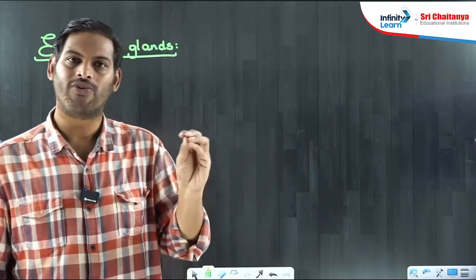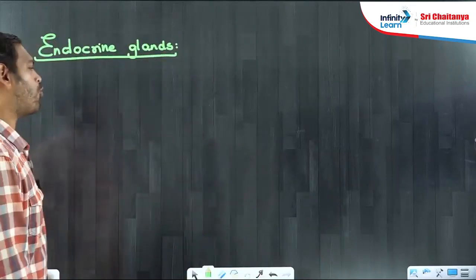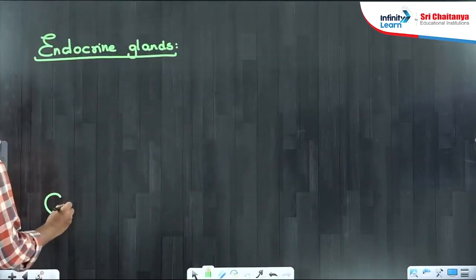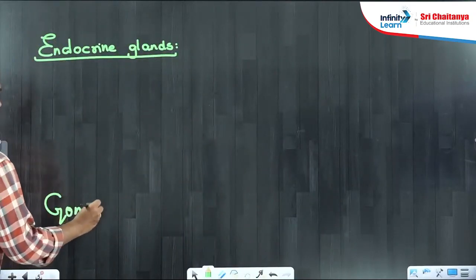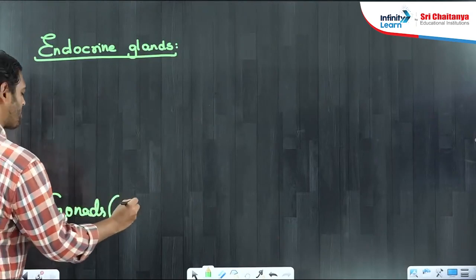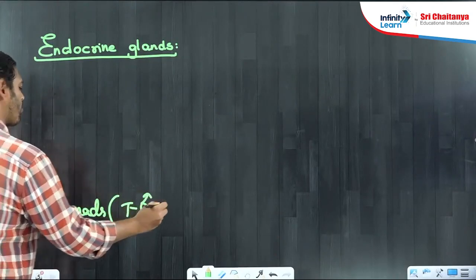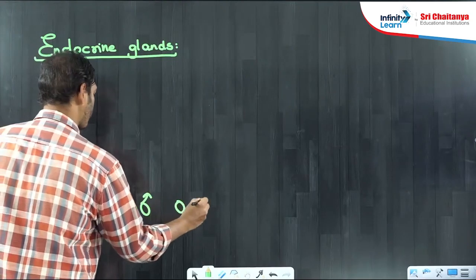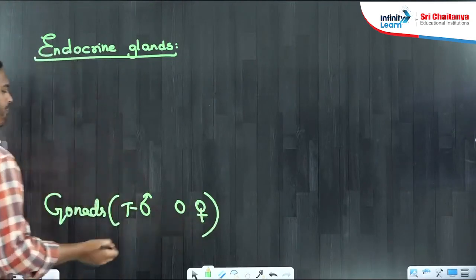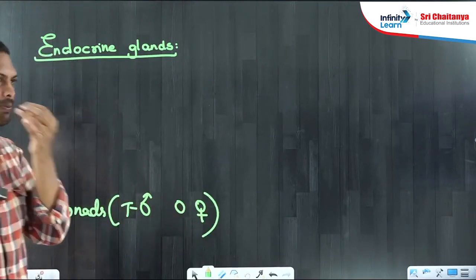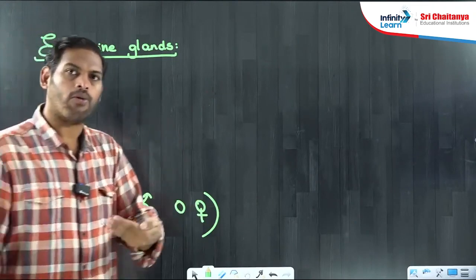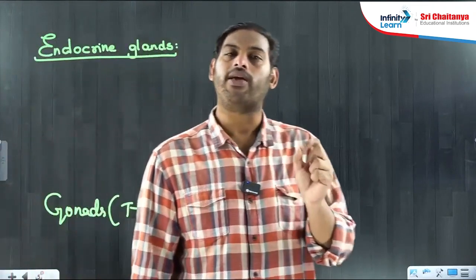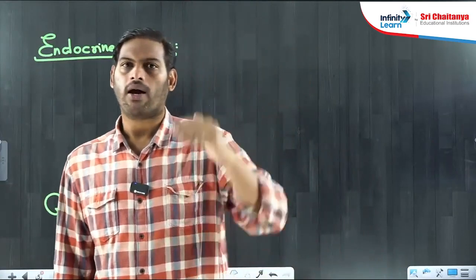So testes and ovaries combined we refer to as gonads. Testes in case of males, ovaries in case of females. Done? Gonads.